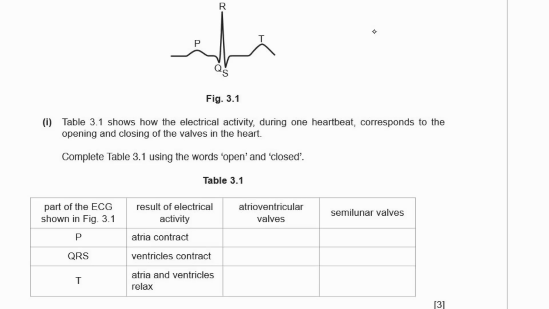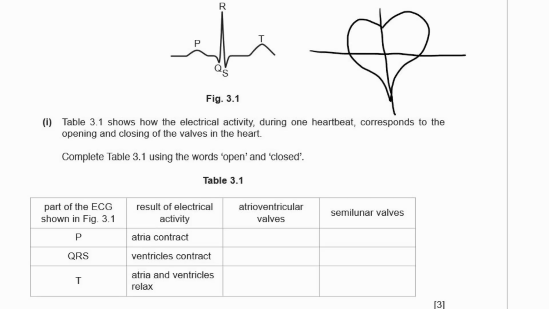Let's do our quick diagram of a heart. This is how I do it, and it might not be beautiful, but it works. It's nice and easy to draw quickly in an exam. You draw a heart. You put a line down the middle and a line across the middle. Now we have 2 vessels going into each of these. These are the atria, and these are the ventricles.